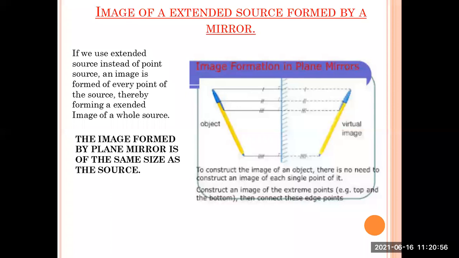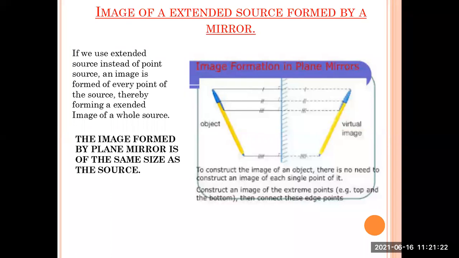When the word virtual comes, it should come to your mind that the reflected rays do not actually meet, but when they are extended, they meet somewhere behind the mirror. So the image is called a virtual image. Always remember this scientific term.